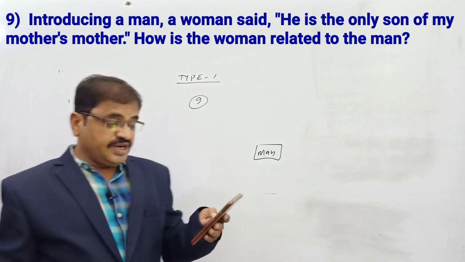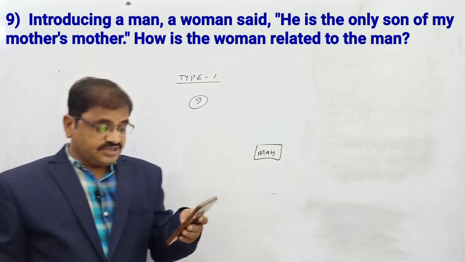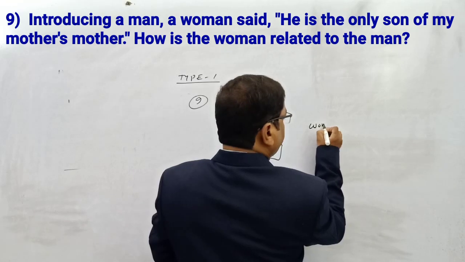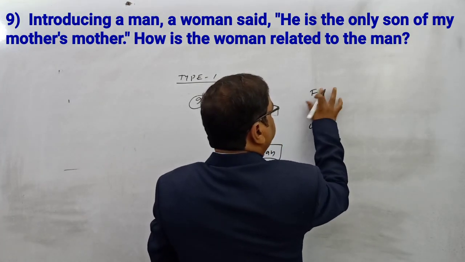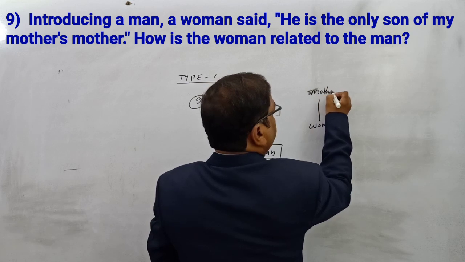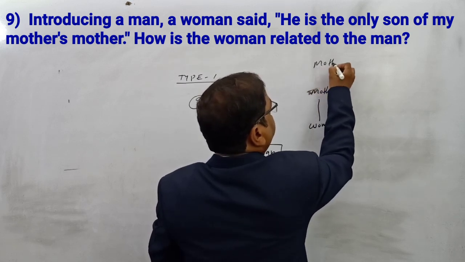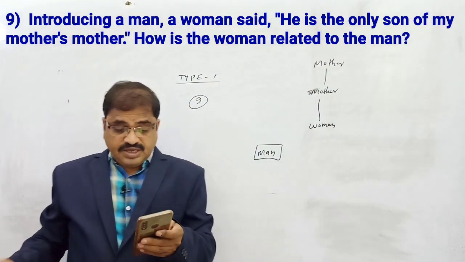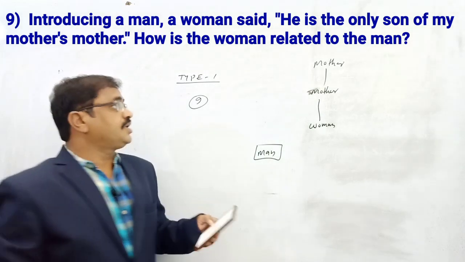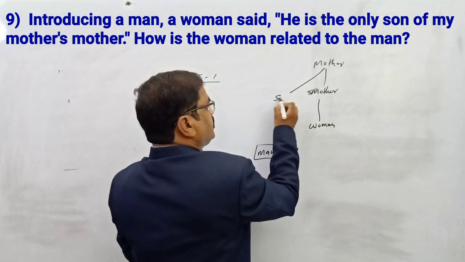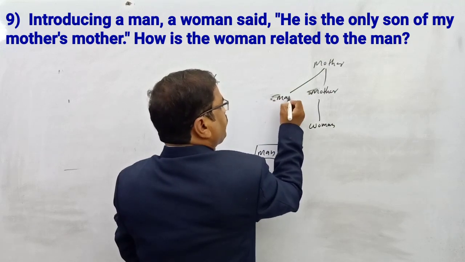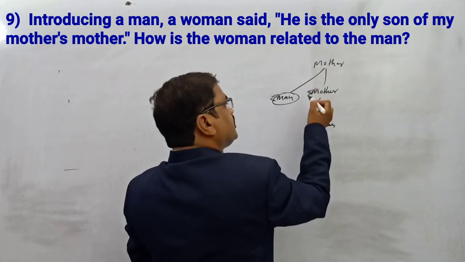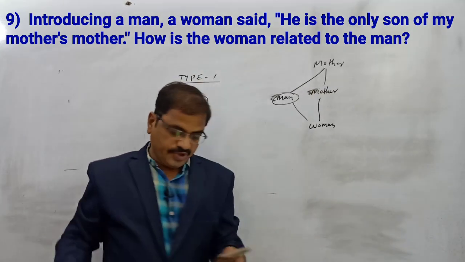So, he is the son of my mother's mother. The woman's mother's mother, only son. So he is a man. This man will be the man's mother's mother, nothing but the man's uncle, is the woman's uncle. Now, what is the question asked?